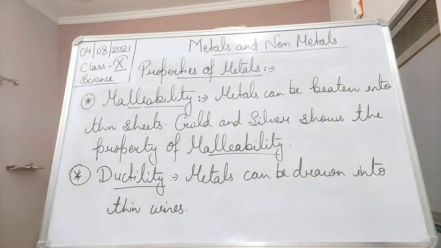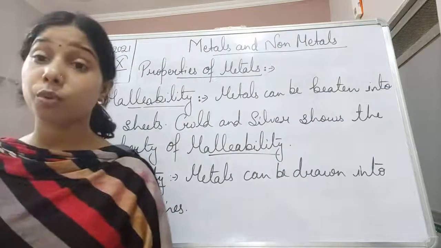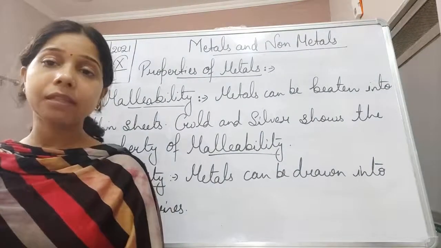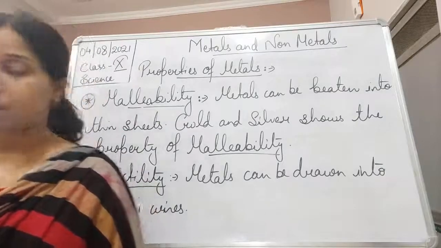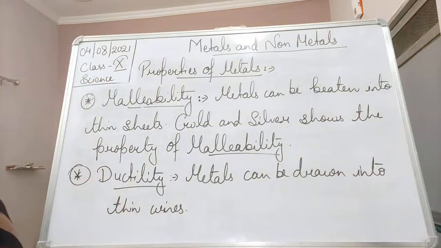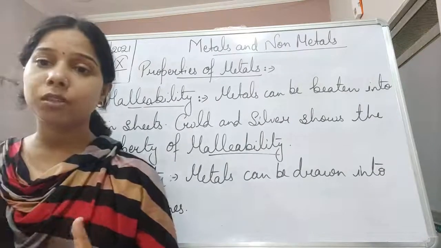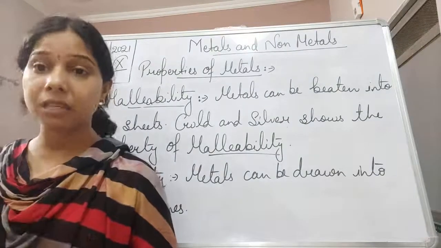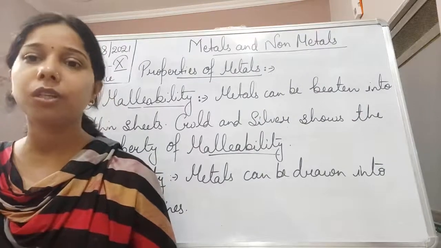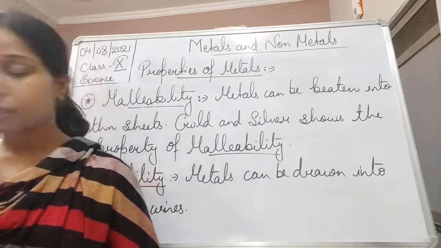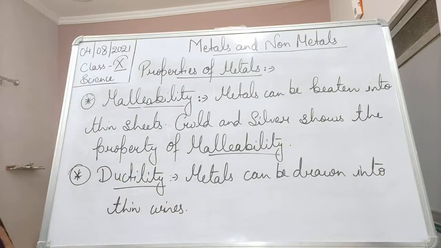Talking about 1 gram of gold, it is so highly ductile that it can be drawn into a wire 2 kilometers long. If you see 1 gram of silver, it can be drawn into a wire that is 2 meters long. So you can understand by this that metals can be easily drawn into thin wires, and thus they show the property of ductility.